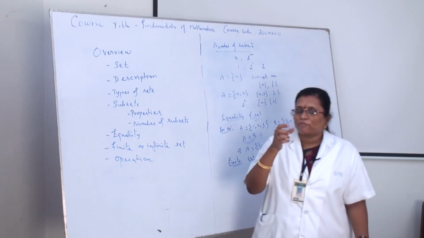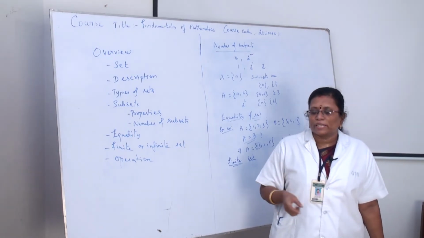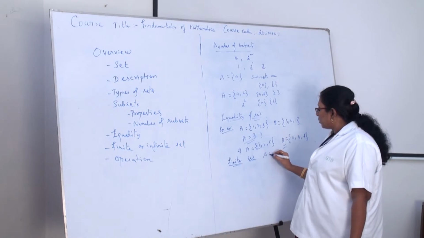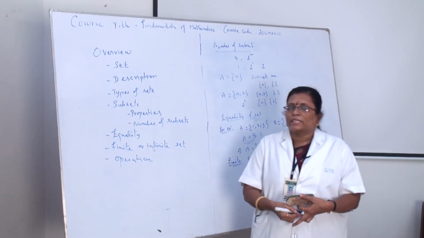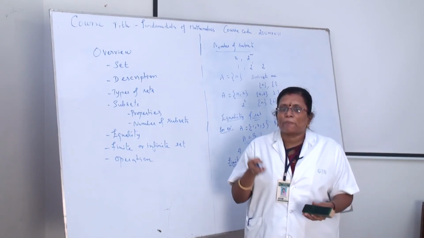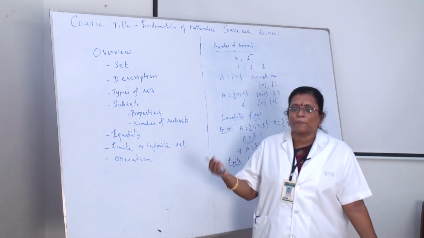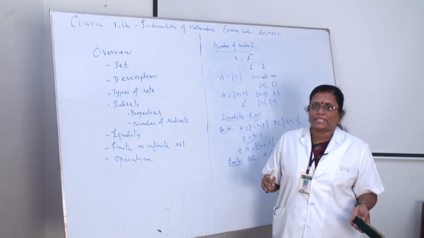So, the number of elements in a set can be viewed, and we say that it is a finite set. For example, A is equal to {1, 2, 3}. So, this one we can say is a finite set. That is, the number of elements in a set, we can easily count and say how many elements there are: 1, 2, 3. So, it is a finite set.